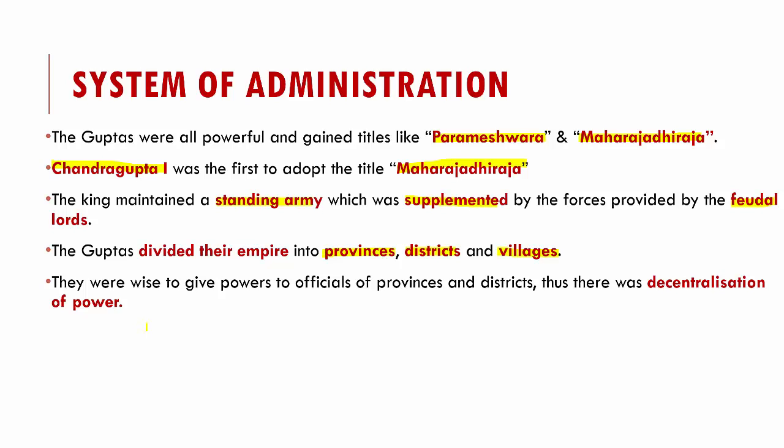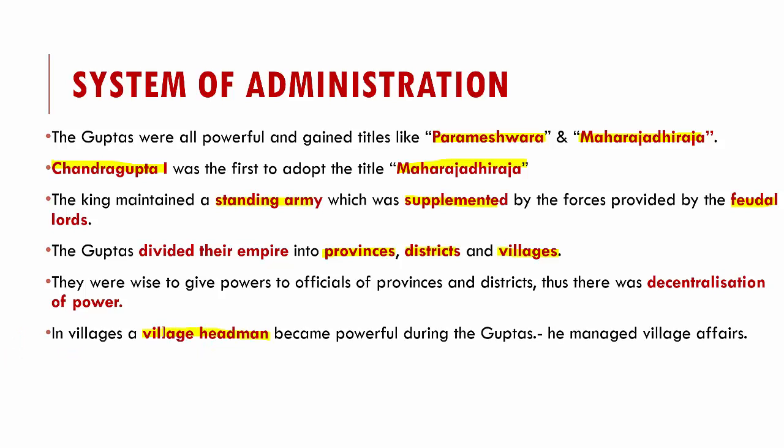If there was just one king who had to take over everything, it would become so difficult to rule over such a vast kingdom. So decentralization actually helped them maintain power for such a long time. On the other hand, if you see the villages, a village headman became powerful during the Gupta period, and he managed all of the village affairs. Now, for administration, the Guptas involved important local citizens. This also helped them in involving local people in their governance, which kept many people happy.